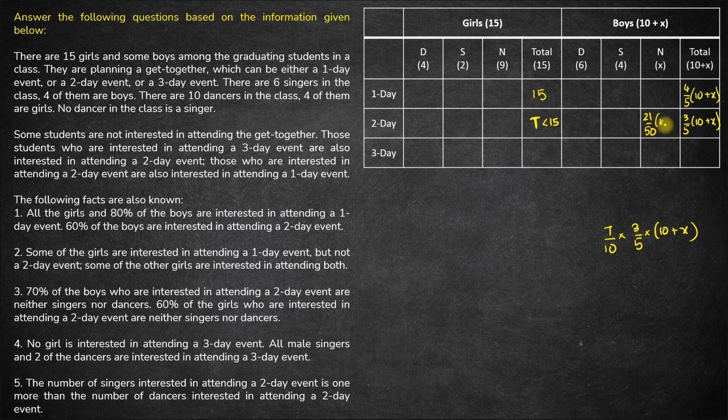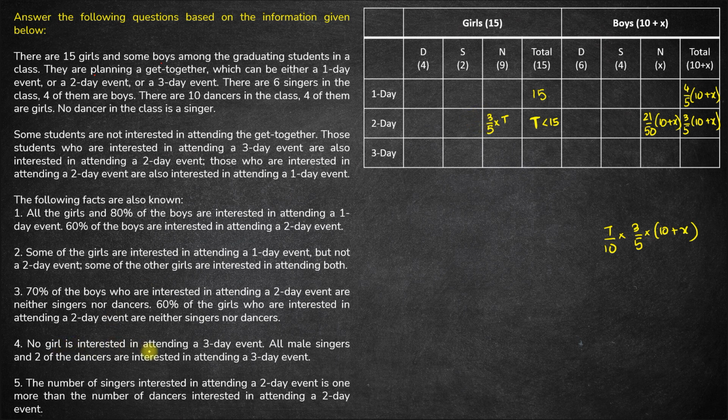21 by 50 times of 10 plus x here. Okay. Next, 70% are interested in a 2-day event are neither singers nor dancers, and 60% of the girls who are interested in attending a 2-day event. So we are talking about 60% of this. So 60% of those girls who are interested in a 2-day event are neither singers nor dancers. So 60% of this is 3/5 of it. 60% is basically 3/5. So 3/5 of this is neither singers nor dancers.